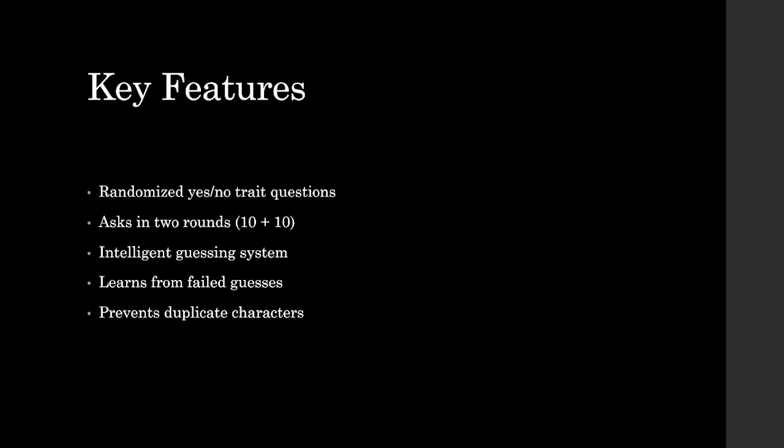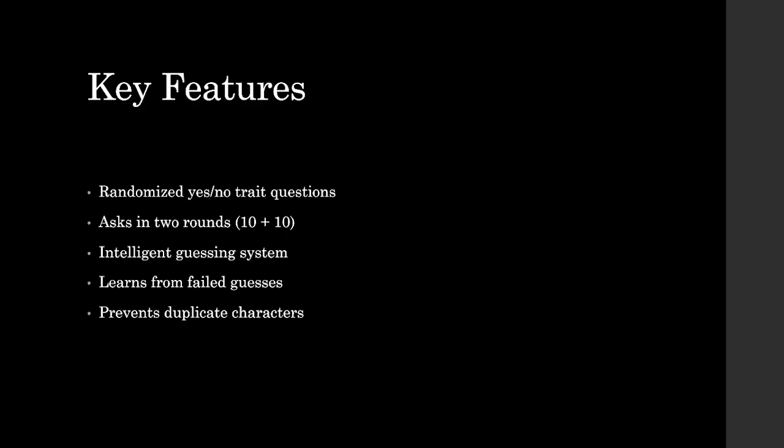It uses a two-stage guessing process. It asks you 10 questions first and then guesses. And if it's wrong, then it asks up to 10 more questions and then guesses again. It remembers characters using a file system and it even updates a character if it already exists, avoiding duplicates.